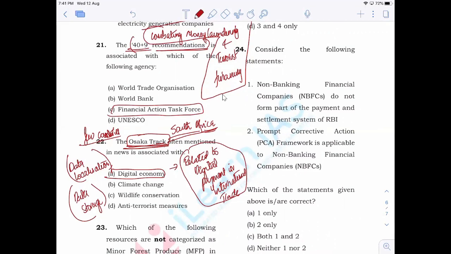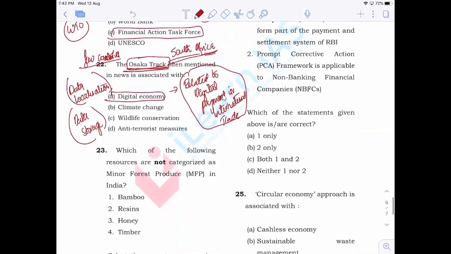Most of the developing countries were not given a chance to participate in these discussions. They were not allowed to contribute their point of view. So as a result, most of the developing countries, especially India and South Africa, said that these discussions are against the mandate of the WTO because the discussion took place among a few countries. So that is related to Osaka, and that was how it was in the news.